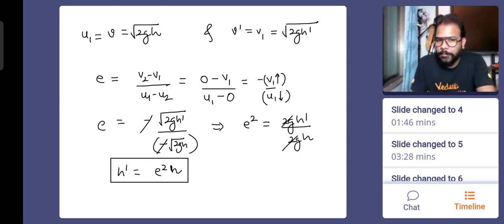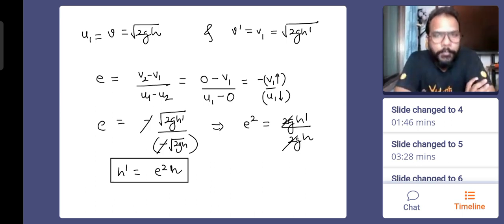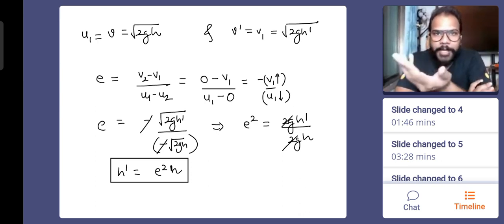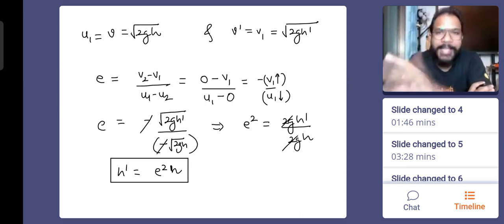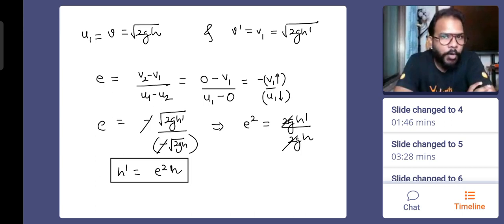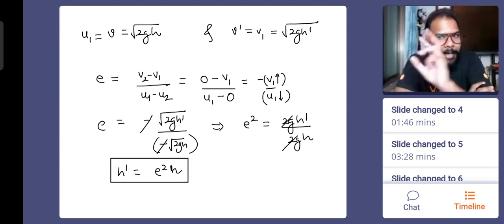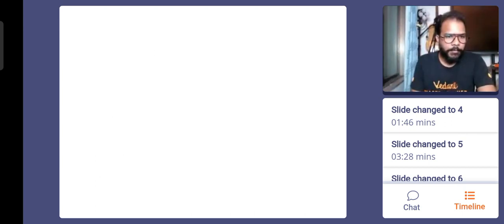That means what, guys? If I know the value of e already, which is dependent upon the material of the body, and the body is, say, dropped from a height of 1 meter or say 10 meters, then after the first collision, the height to which the body will rise will be equal to e squared into 10.